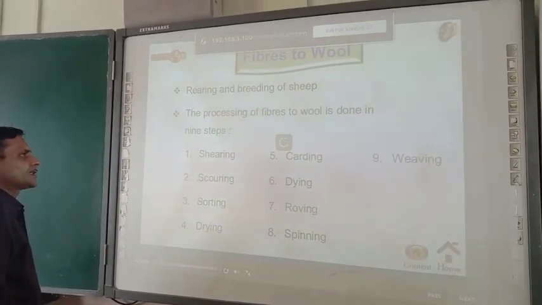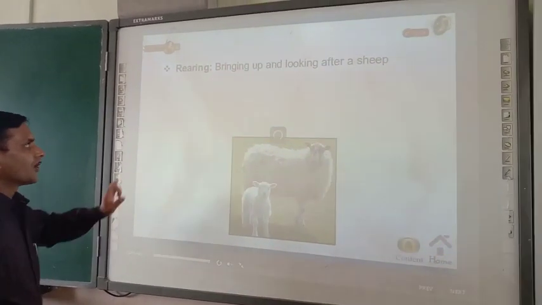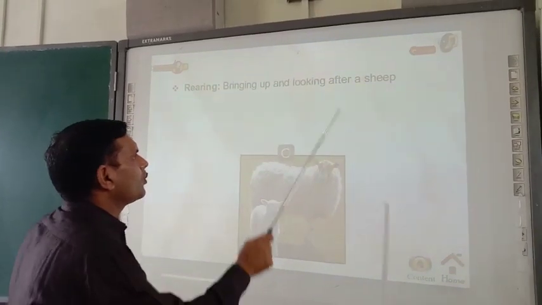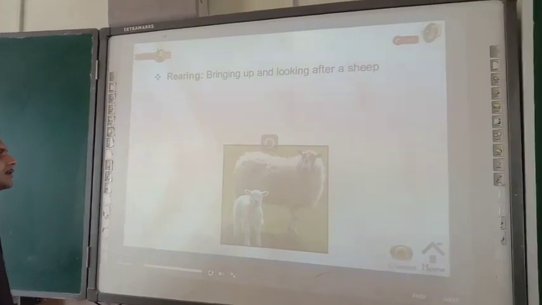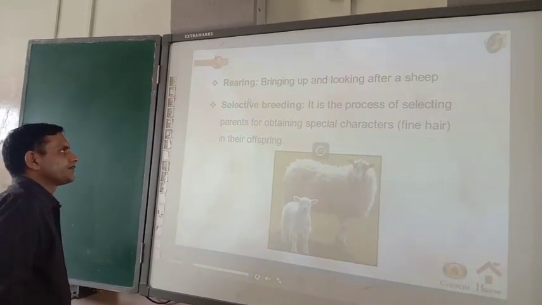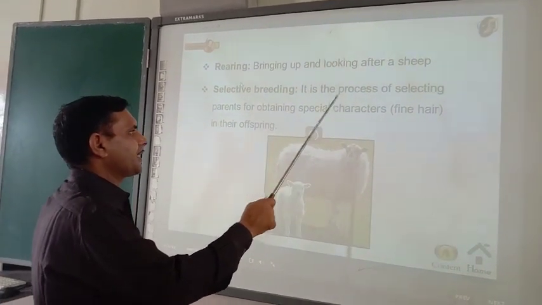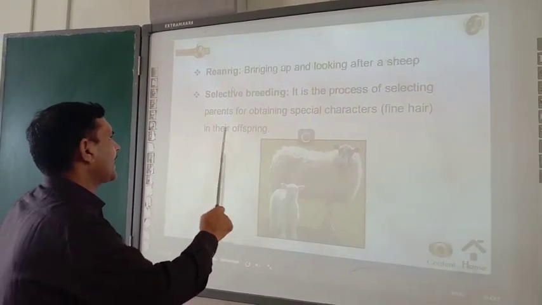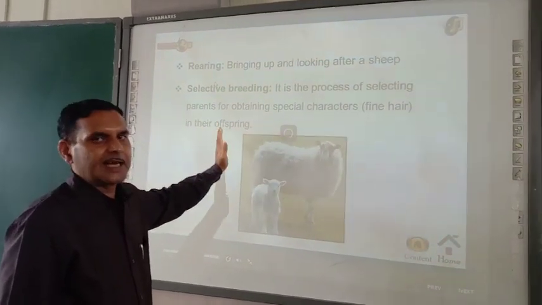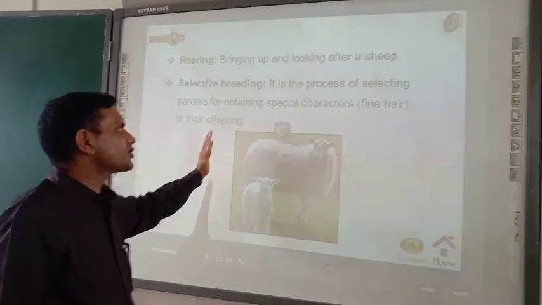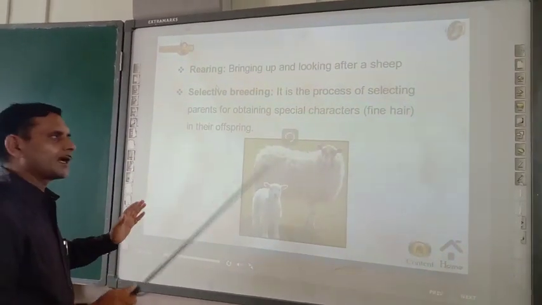So now let us begin with the first step, that is rearing. Rearing is nothing but bringing up and looking after a sheep. Next step is selective breeding. It is the process of selecting parents for obtaining special characters, especially fine hair in their offspring. So selective breeding means selecting good quality parents to obtain good quality wool, good quality character.